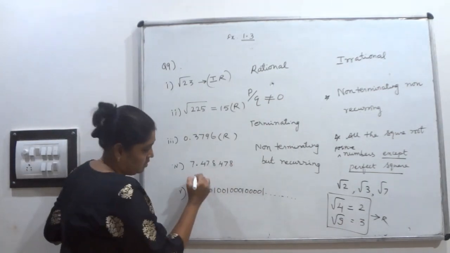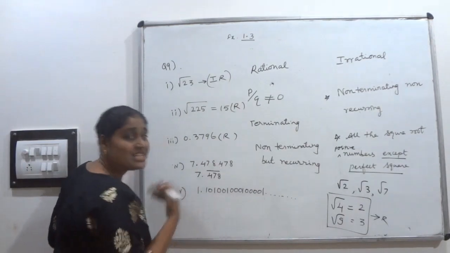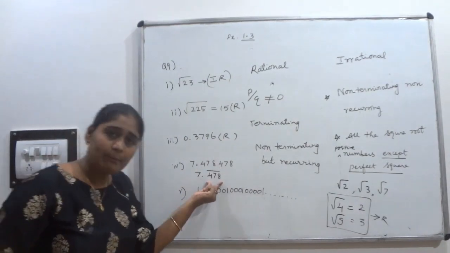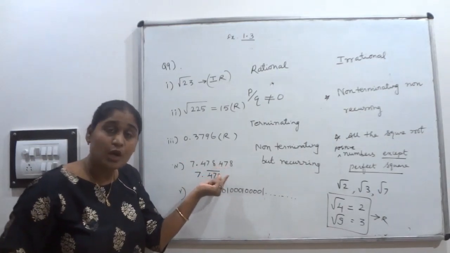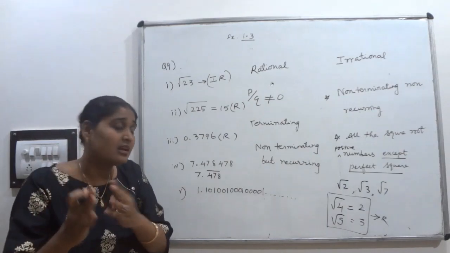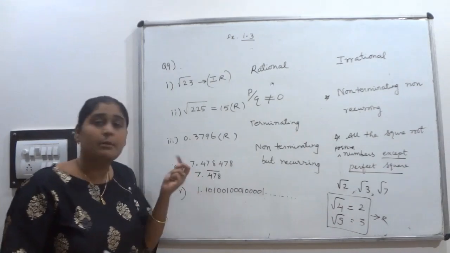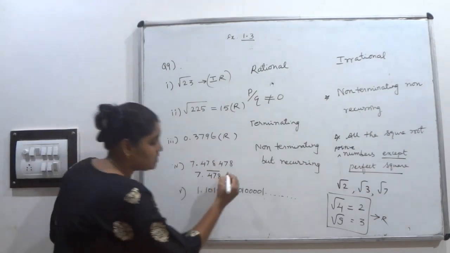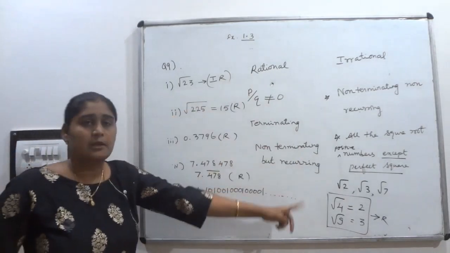Come to this one, 7.478478. The digits 478 are repeating, that's why we can put the bar, 7.478 bar. This is a non-terminating but recurring number. Why am I saying recurring? Because a set of numbers is repeated. That's why this is non-terminating but recurring, and such numbers are called rational numbers. We have already seen.